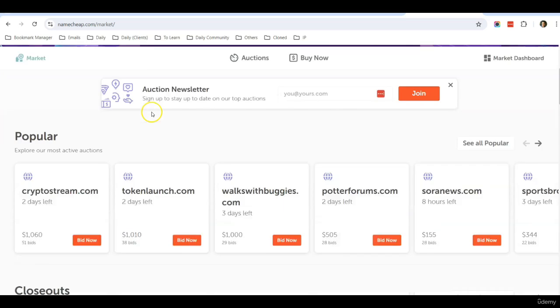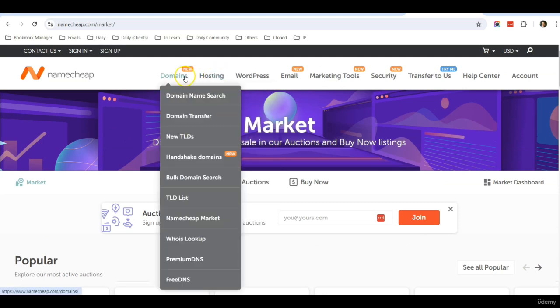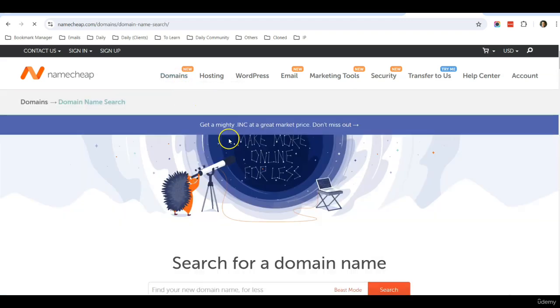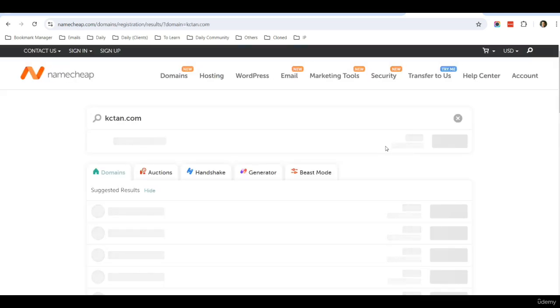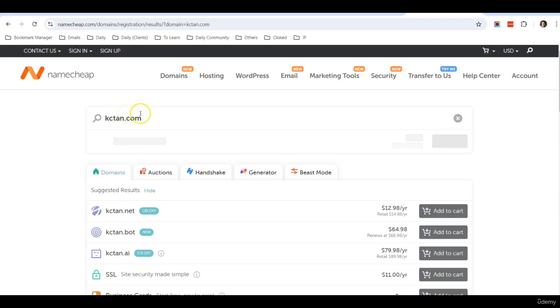So once you come to Namecheap, you can go to the Namecheap marketplace to search for a name, but this will be more expensive because you are getting it from someone else. So normally you can just go to domain name search and search for a domain name. So for example, let's say I want to know if caseytan.com is available or not. So I click search and it will tell me if someone else has registered caseytan.com.